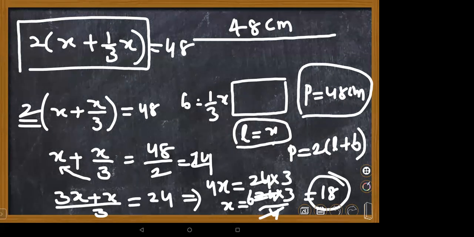18 is the length. The breadth is 1/3 of the length, which means 6 centimeters. Yes, ma'am.